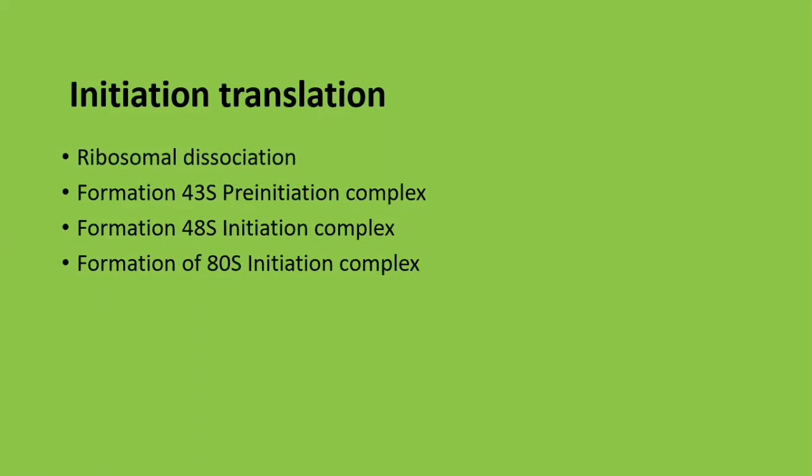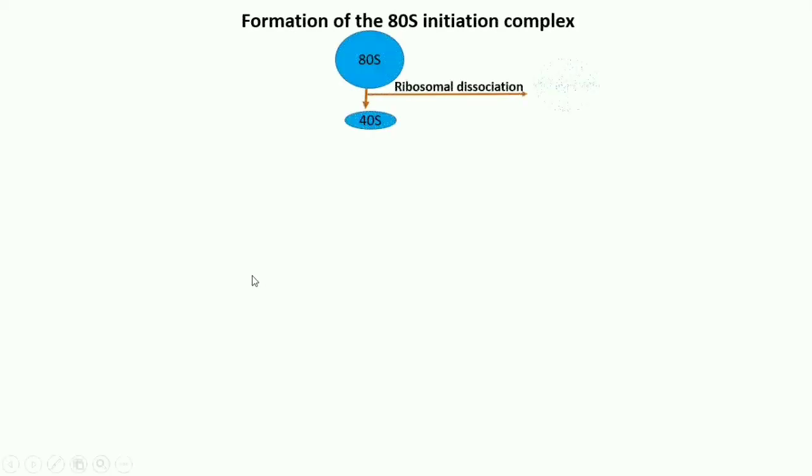ribosomal dissociation, formation of 43S pre-initiation complex, formation of 48S initiation complex, and formation of 80S initiation complex. First is ribosomal dissociation. Here if you see 80S in the eukaryotes, 80S is dissociated, the ribosome has been dissociated into 40S and 60S.